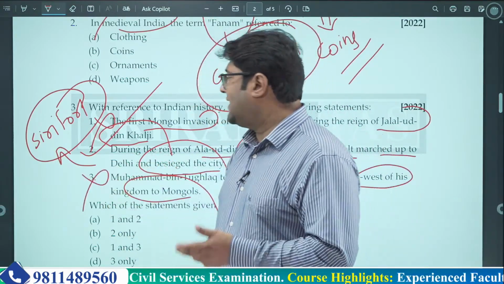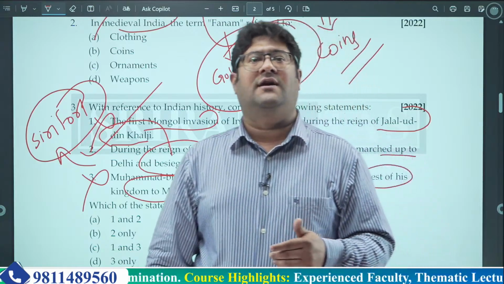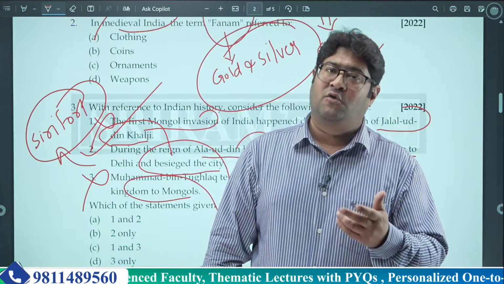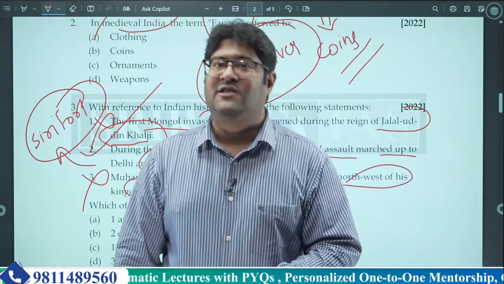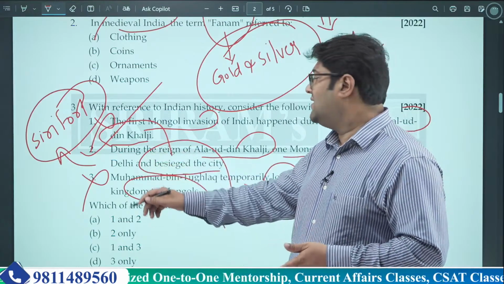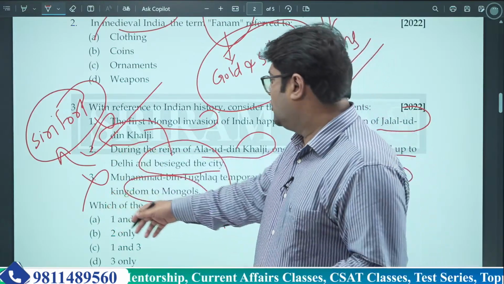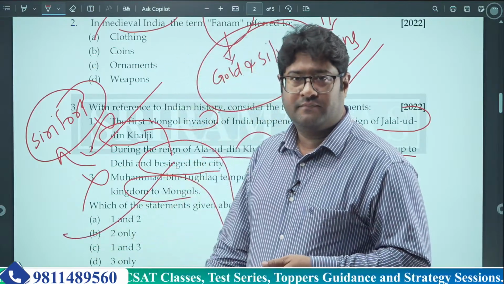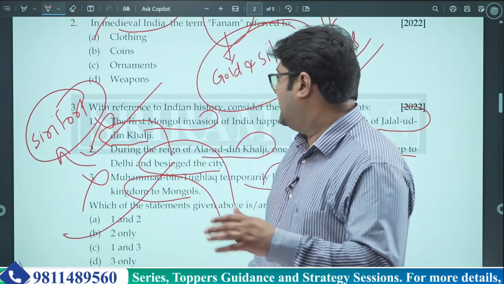Anyway, I told you in the second statement that the closest, the viable, very practical threat which Mongols ever became was during Alauddin Khilji only. And Muhammad bin Tughlaq came after Khilji. So that's why this statement is also wrong. So the correct statement is 2 only. The correct answer is B. Okay. Now, the next question.